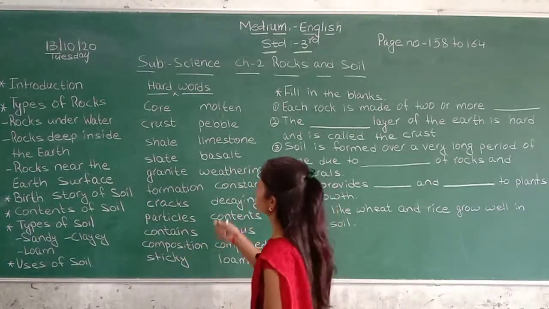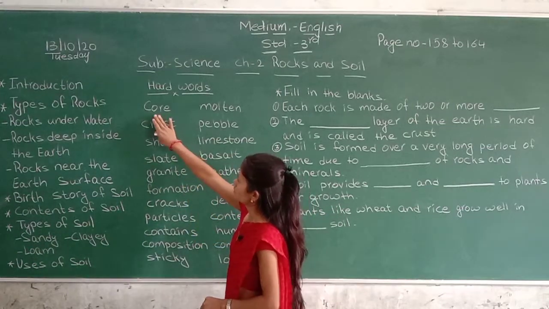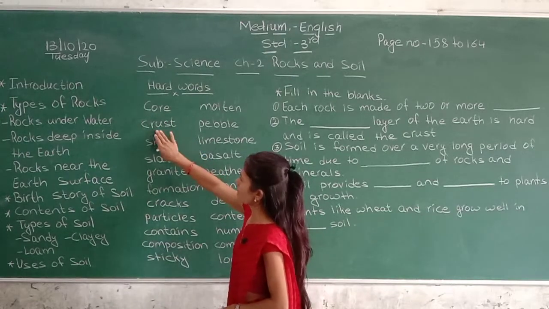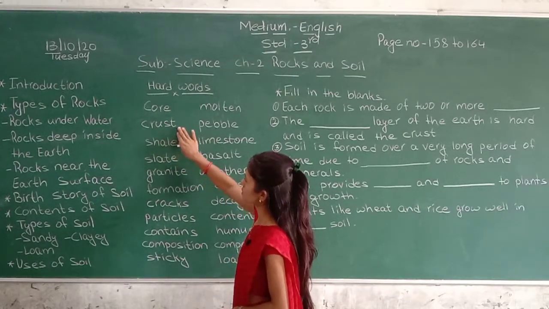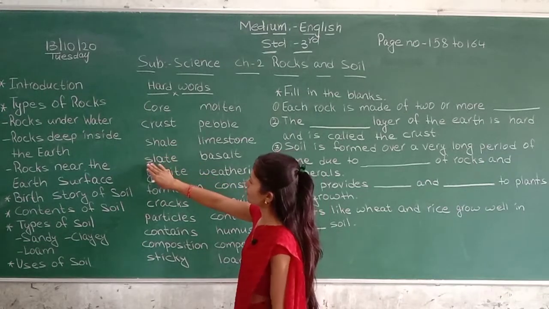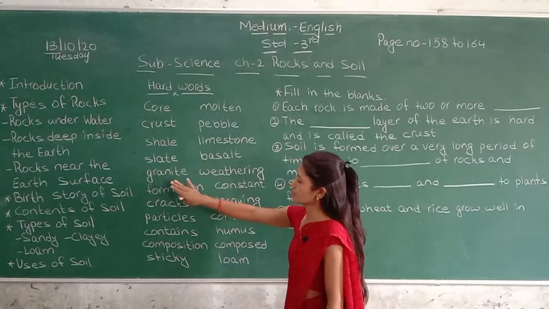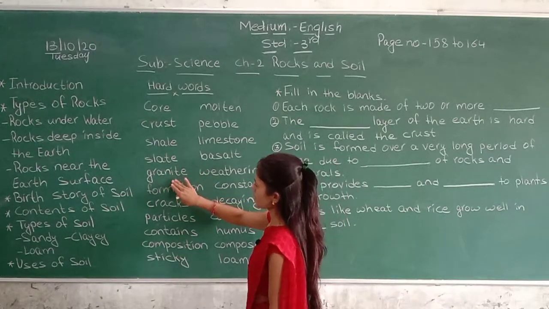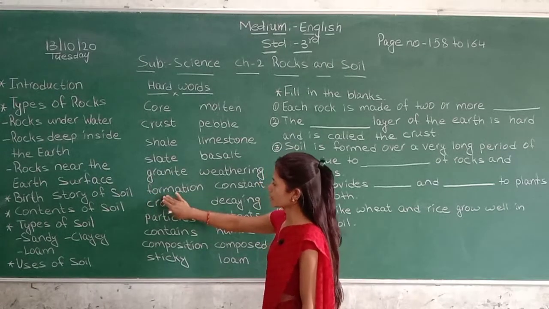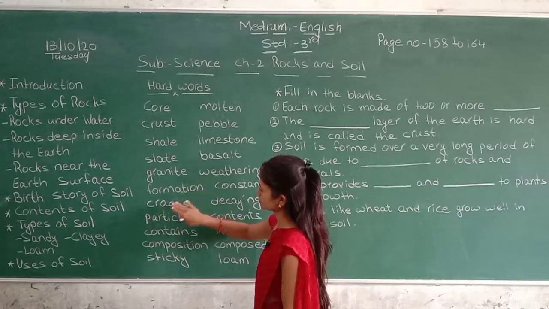So students, here are some hard words of this chapter. C-O-R-E, core. C-R-U-S-T, crust. S-H-E-L-L, shell. S-L-A-T-E, slate. G-R-A-N-I-T-E, granite. F-O-R-M-A-T-I-O-N, formation.